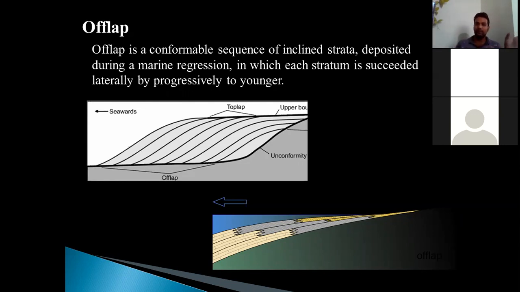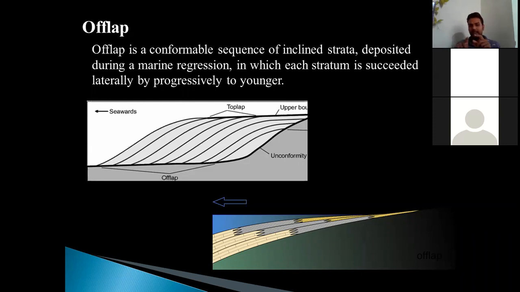So the set which is developed during the regression of the marine water is specifically called offlap, where the older rocks overlap the younger ones. Initially the younger rocks were overlying the older one, but here it is converse.